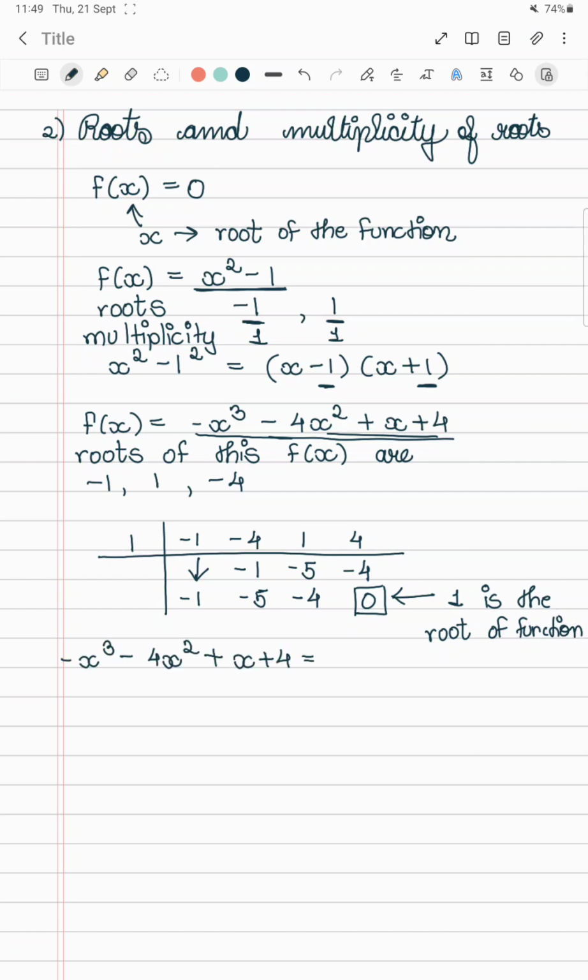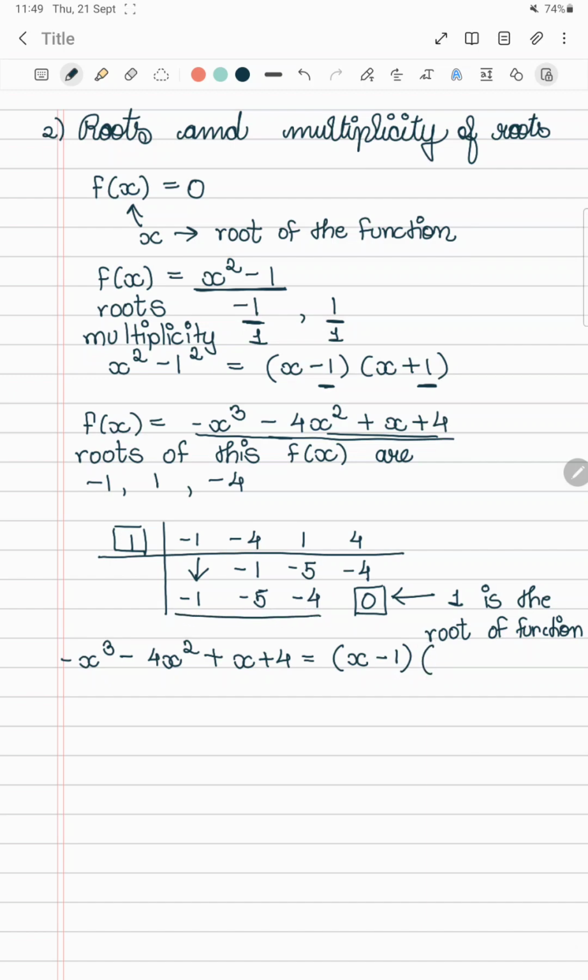Now we will see how we write the factorized polynomial. We just put x here and the number which is 1, we negate it and write it like this.